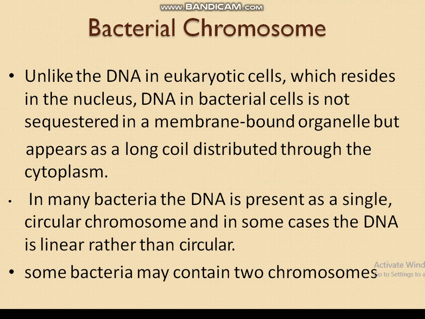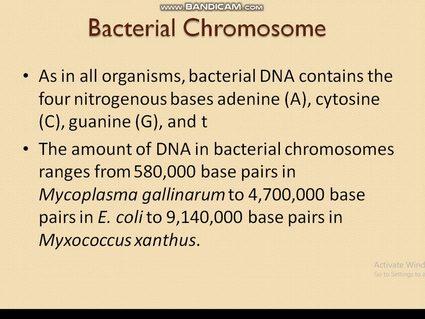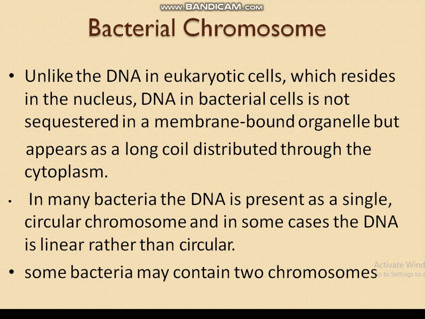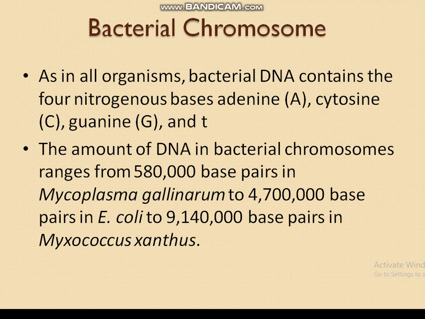In many bacteria, the DNA is present as a single circular chromosome, but in some cases, the DNA is linear rather than circular. So mostly it is present in circular form, but there are some rare cases in which it is present in linear form. Some bacteria may contain two chromosomes as well.